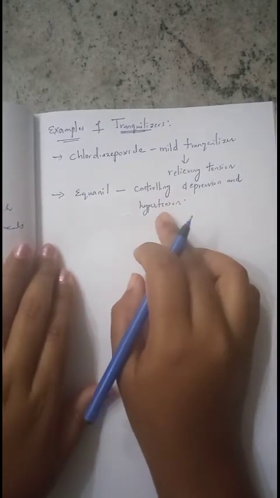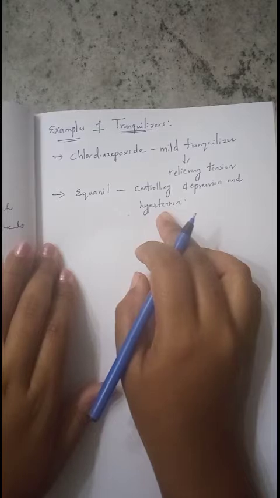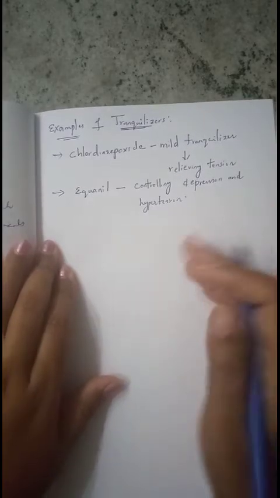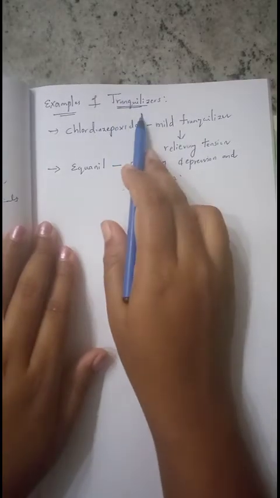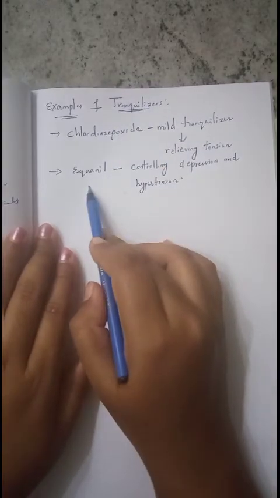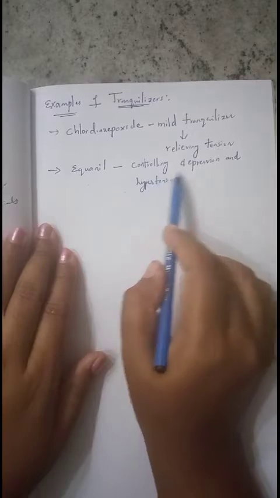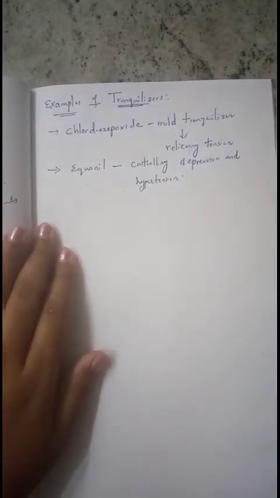So these two are also due to some over extra release of a substance. To overcome that problem, we can again use this tranquilizer, that is Equanil. Equanil can control the depression and hypertension.